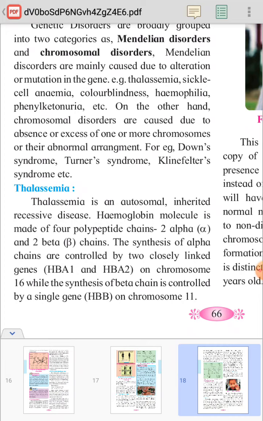The hemoglobin molecule is made up of 4 polypeptide chains, 2 alpha and 2 beta chains.